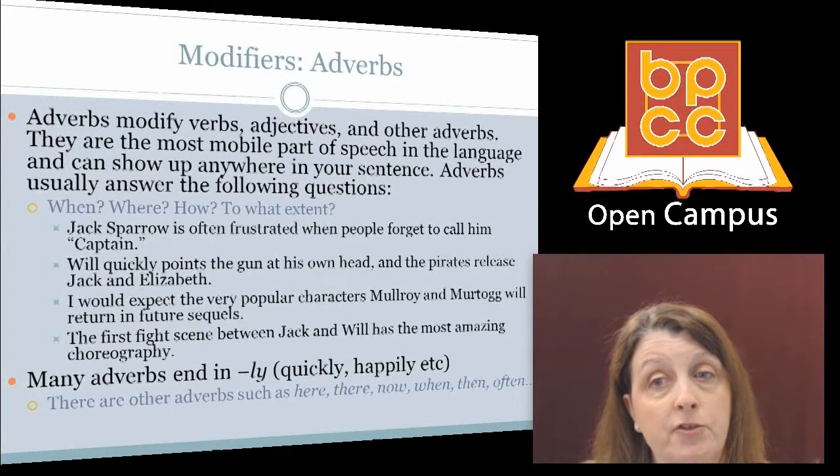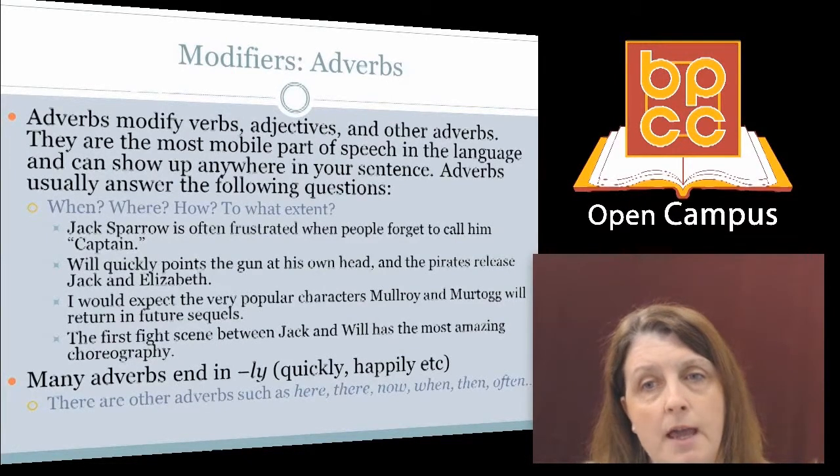Jack Sparrow is often frustrated when people forget to call him captain. In this sentence, often is the adverb. It's telling how he is frustrated, often. Will quickly points the gun at his own head, and the pirates release Jack and Elizabeth. In that sentence, quickly is the adverb. It describes how he points the gun.